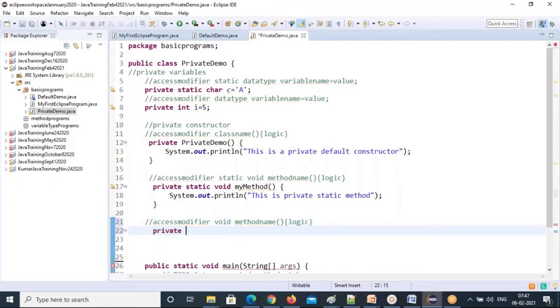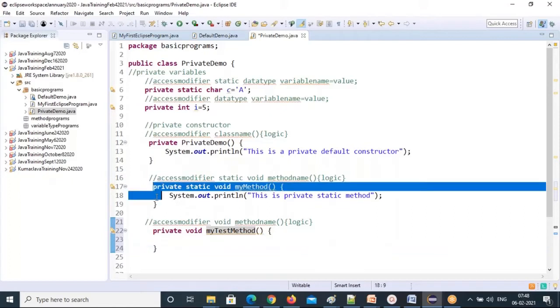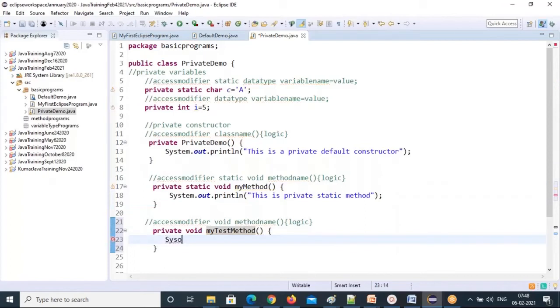And this is how to write the non-static method. So private access modifier, void, test method. Just give some method name. Make sure the method name is different. So the method name should not be duplicate. Every method starts with curly braces and ends with curly braces. So one method inside another method you should not write. Okay, this is the method definition. You are declaring and defining that method, right? So every method definition is different. So this is a private non-static method.